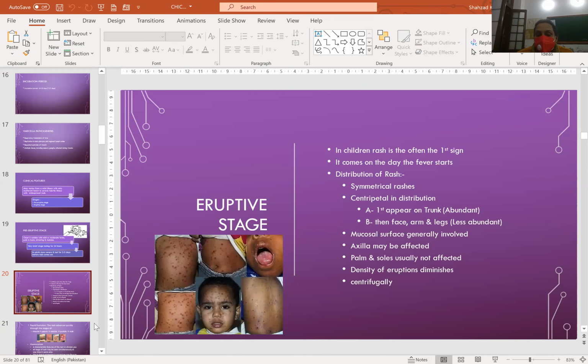Eruptive stage. In children, rash is often the first sign. It comes on the day fever starts. Distribution of rash: symmetrical, centripetal in distribution. It first appears on the trunk, where it is abundant. The face, arms and legs are less abundant. Covered surfaces are generally involved. Axilla may be affected. Palms and soles are usually not affected. Density of eruption diminishes centrifugally.